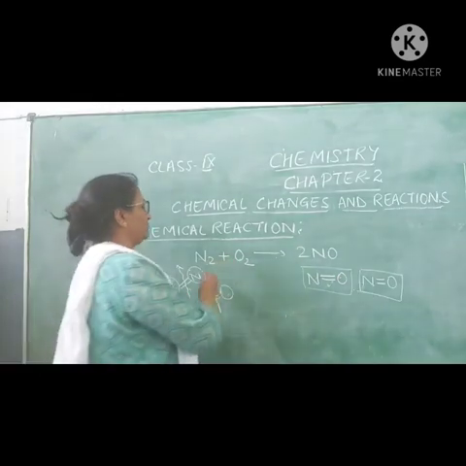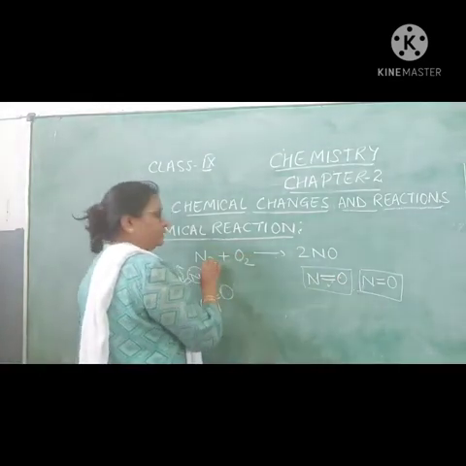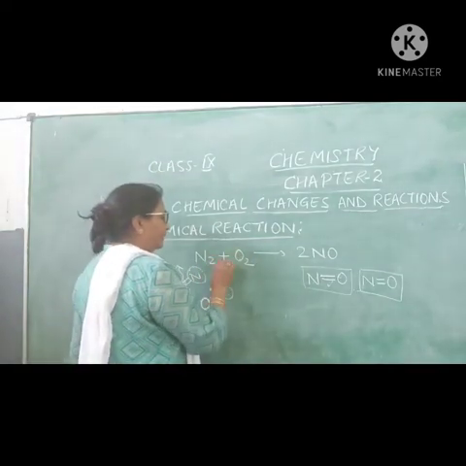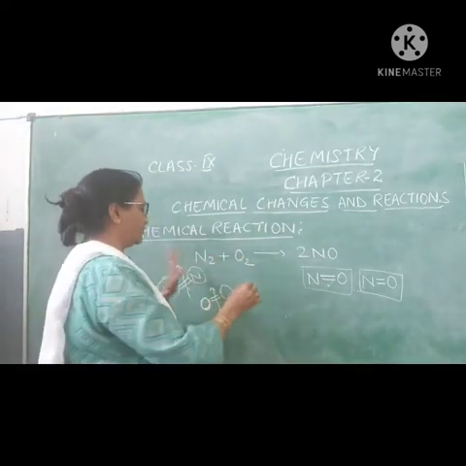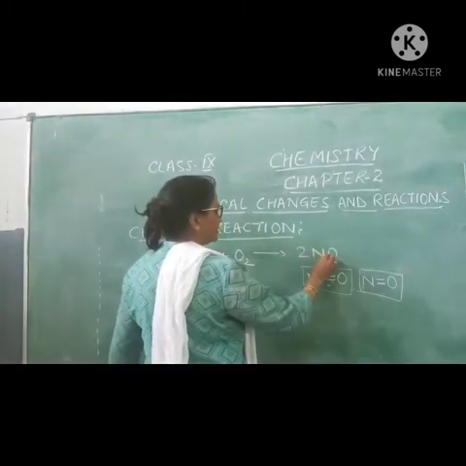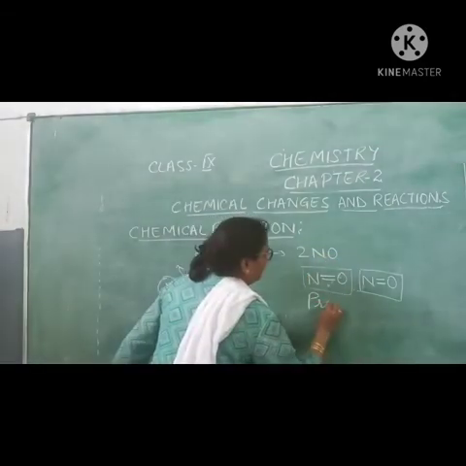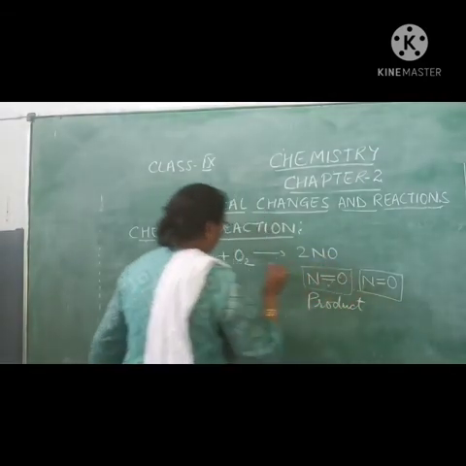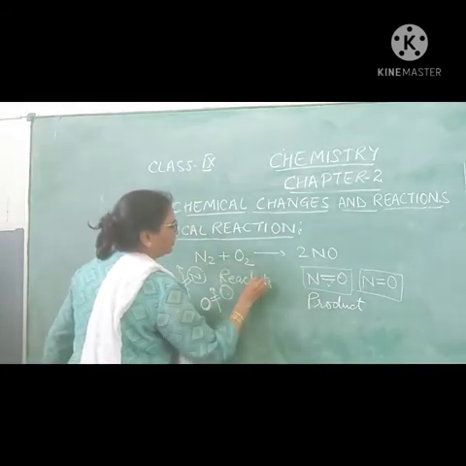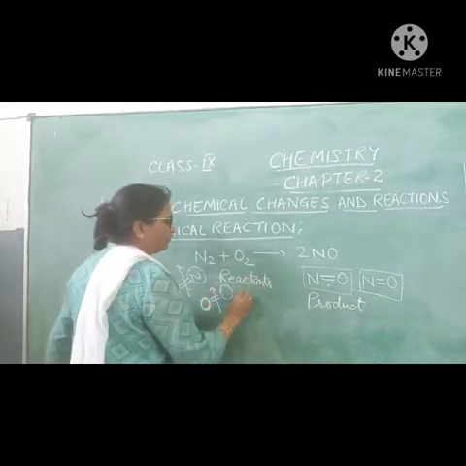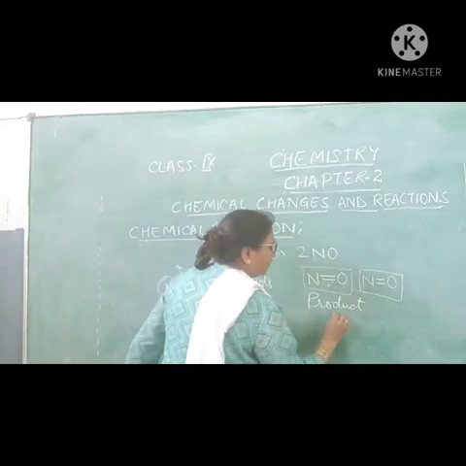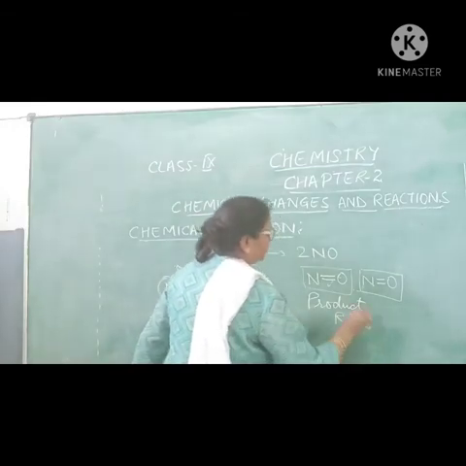And chemical reactions have reactants and products. The reactants are always written on which side? This is your left side. So they are written on the left side, and products are written on the right side. Reactants are always written on the left-hand side, and products are always written on the right-hand side, right?